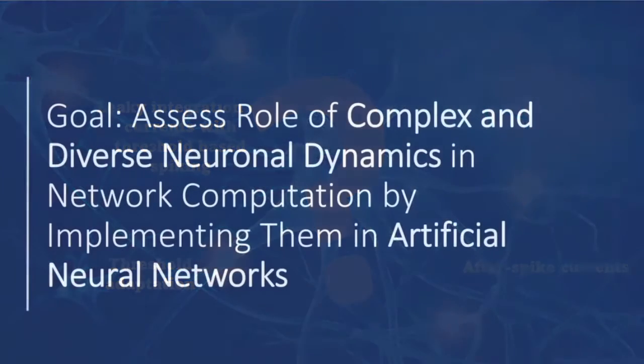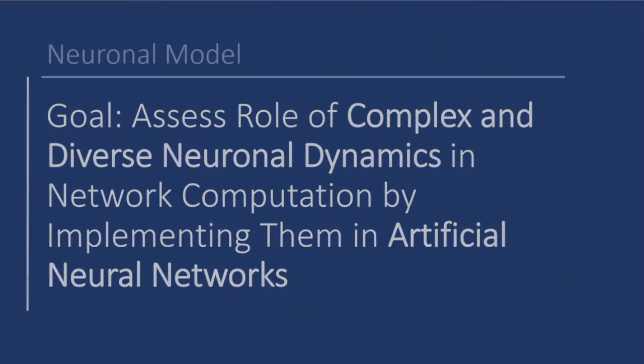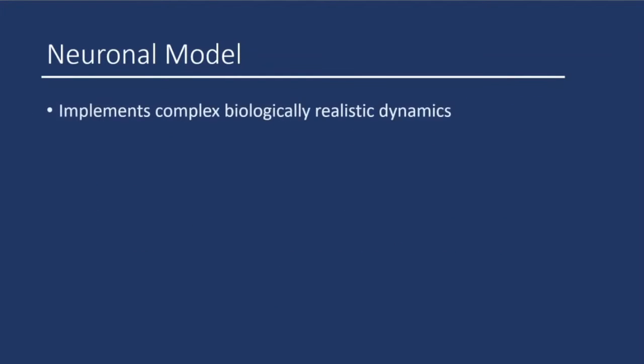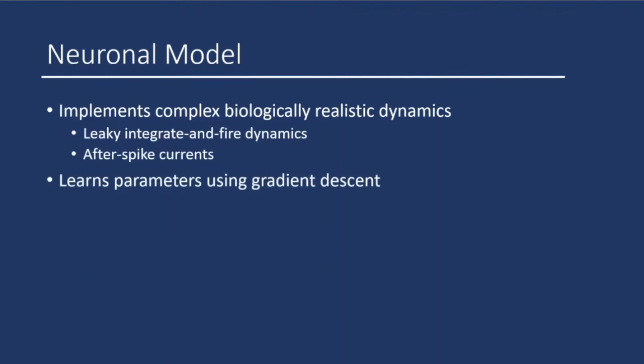The goal of our research is to assess the role of complex and diverse dynamics in network computation by implementing them in ANNs. We start by developing a neuronal model that implements biologically realistic dynamics, namely leaky integrate-and-fire dynamics and after-spike currents. This model can also learn parameters underlying these dynamics using gradient descent.